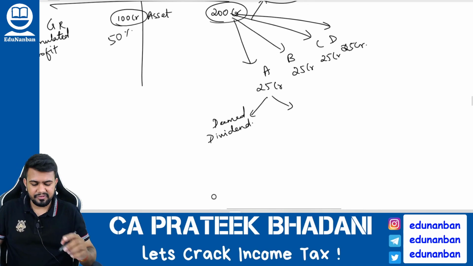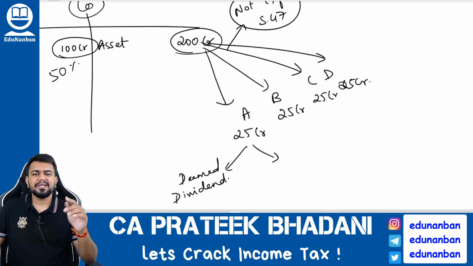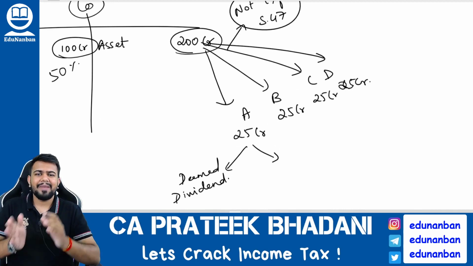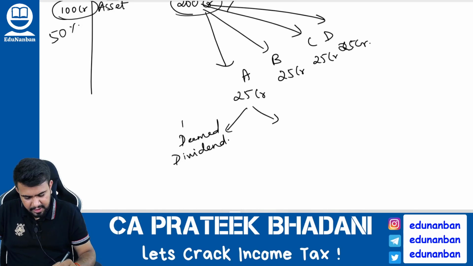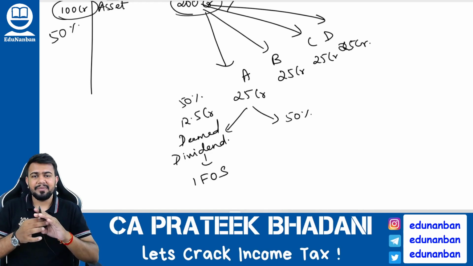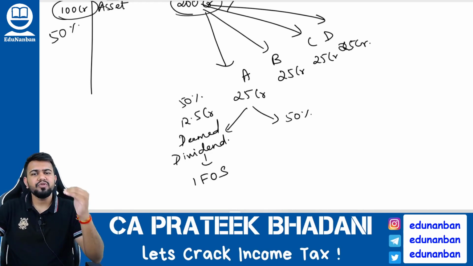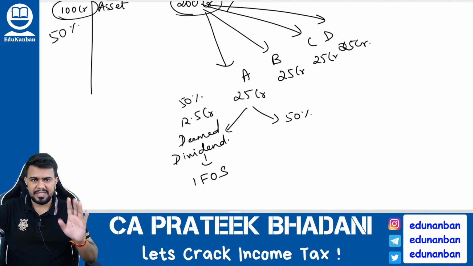That is why, out of whatever asset is distributed, 50% will be from accumulated profit and the balance 50% will not be from accumulated profit. Hence, listen here, 12.5 crores, which is 50%, will be deemed as dividend and it will be taxable in income from other sources. It means the distribution of asset up to the accumulated profit of the company will be called deemed dividend and it will be taxable in the income from other sources chapter.